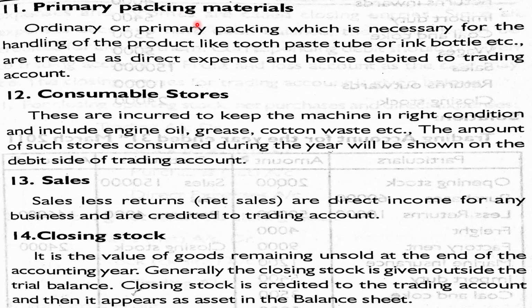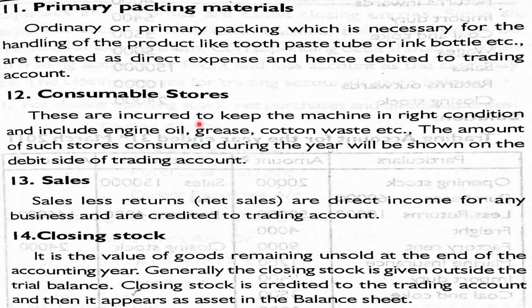Next is primary packing materials. These are materials which are necessary for handling the product. I have already explained that for toothpaste a tube is necessary, for ink a bottle is necessary. So these are direct expenses and are to be debited to trading account.